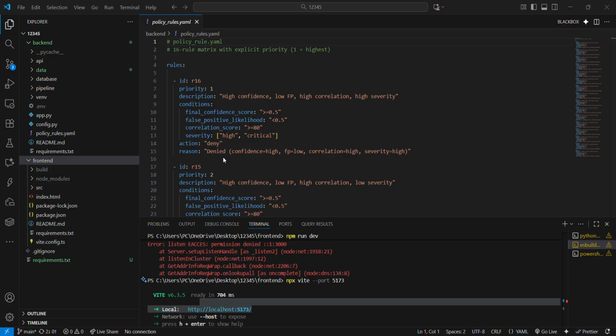This is the front end of my project. As I said before, whenever a system is incoming into some other system, it is going to analyze whether to allow, deny, or quarantine the system, and it will also tell why it has done the quarantine, the allow, or the deny. Let me show you.